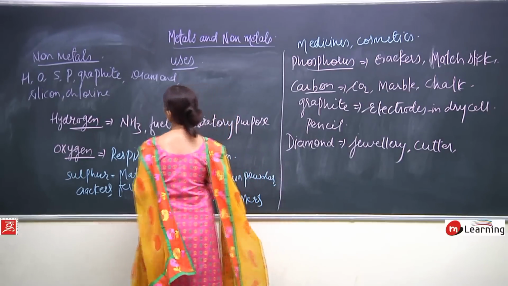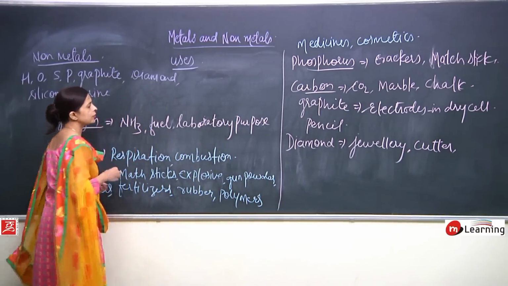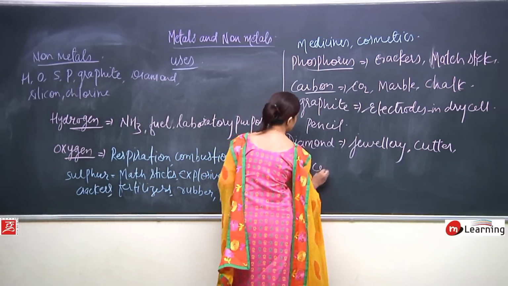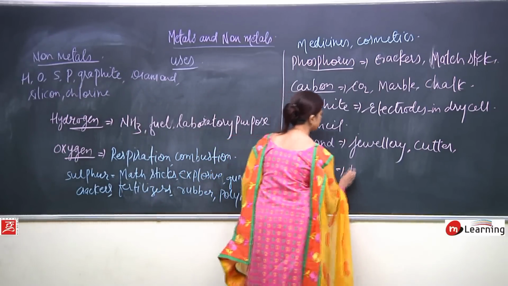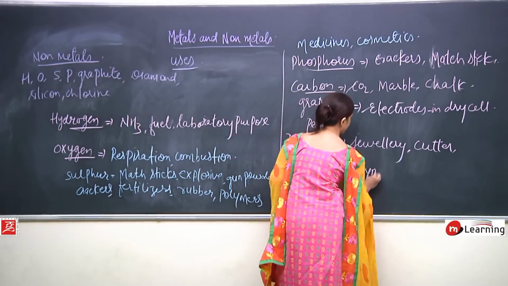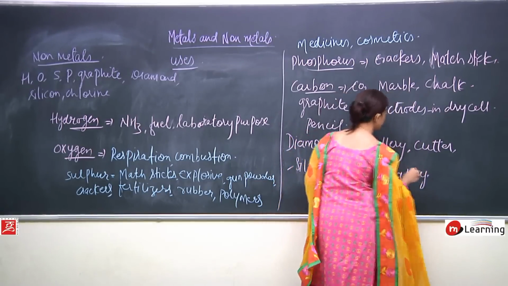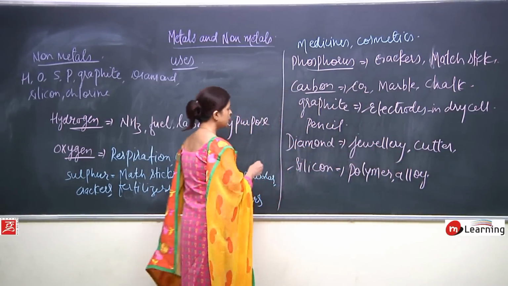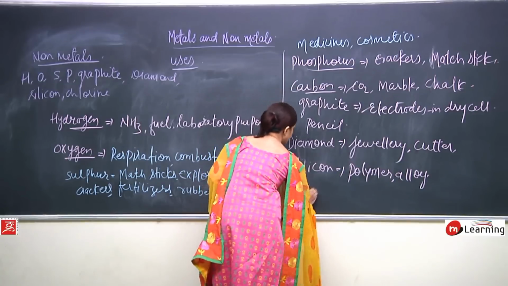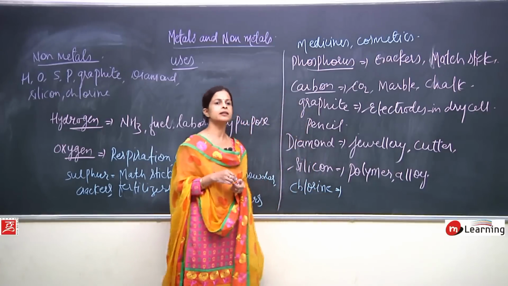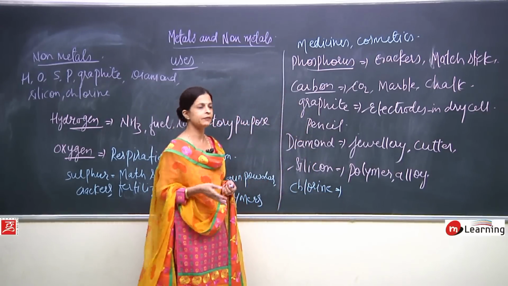Okay. Now, even we can talk about silicon. Now, what is the use of silicon? It is used in making polymers, it is used in making alloys. Okay. Now, chlorine. What is the use of chlorine? See, chlorine is used as a cleaning agent, we all know.